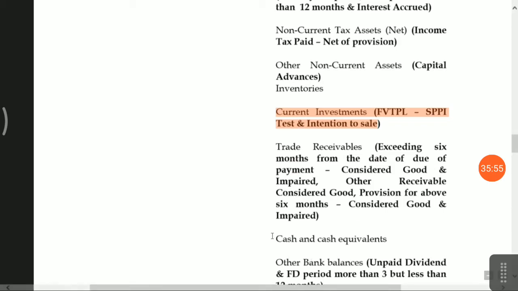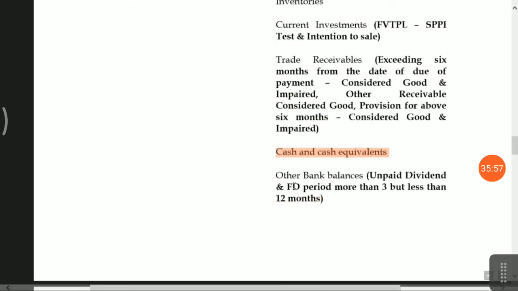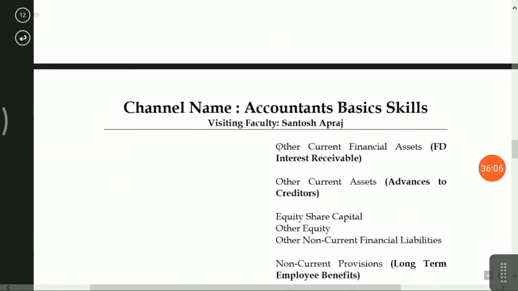Okay. Cash and cash equivalents, then other bank balances. Other bank balance means unpaid dividend, FD period more than 3 months but less than 12 months, that is a part of other bank balances. Other current financial assets, that is FD, interest receivable. Okay. Other current assets, advances to creditors. Okay, that means advance given to creditors.